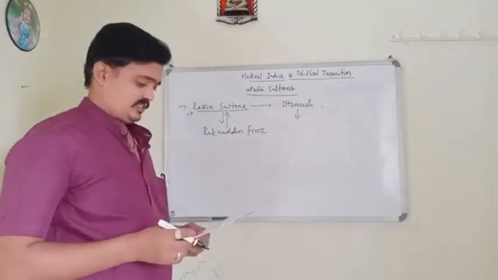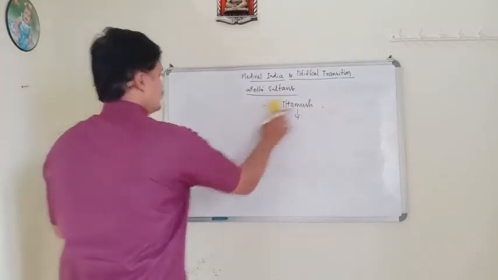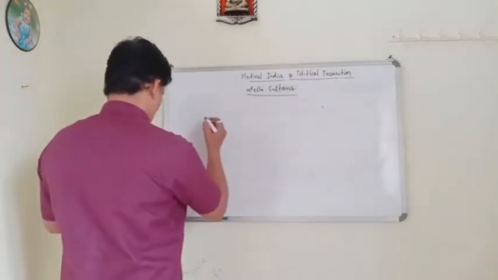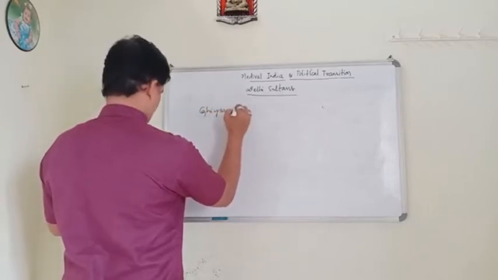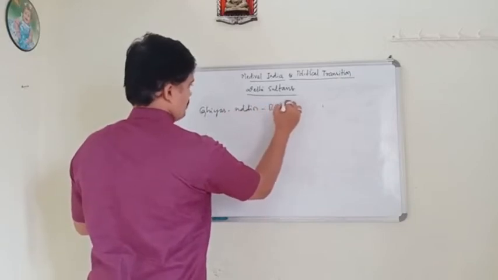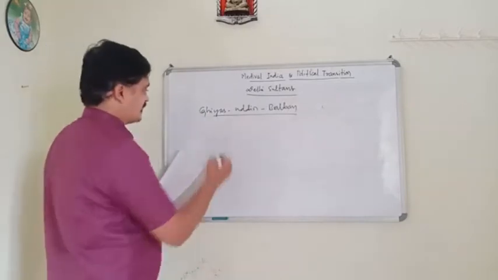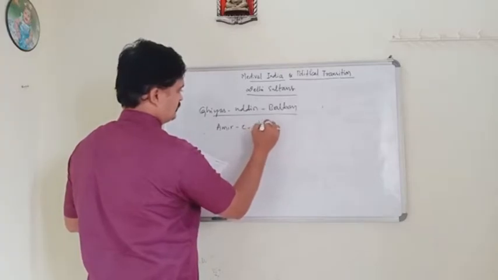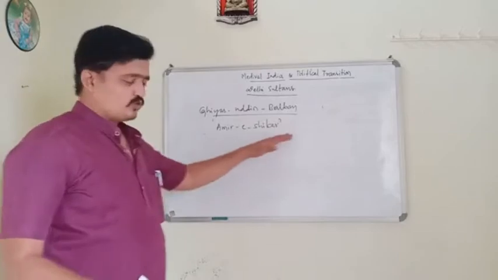They also killed Razia Sultana. So after Razia Sultana came Giyasuddin Balban, who was the Amir-e-Shikar during the reign of Razia.